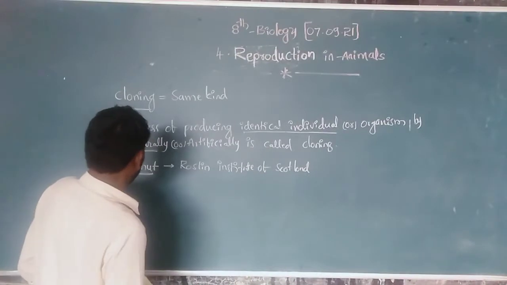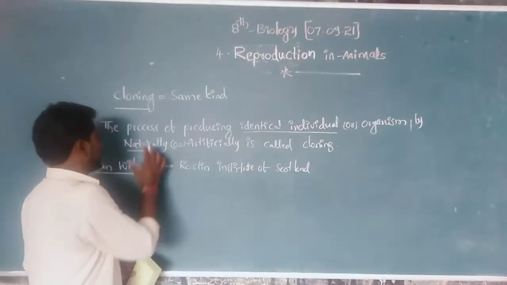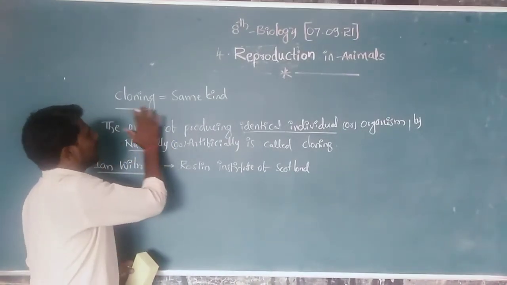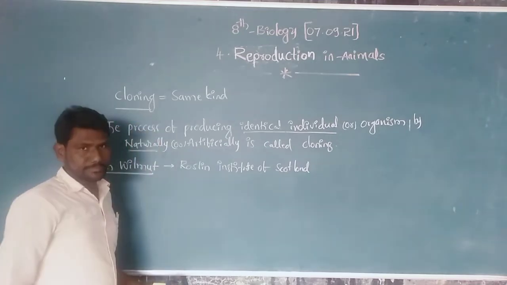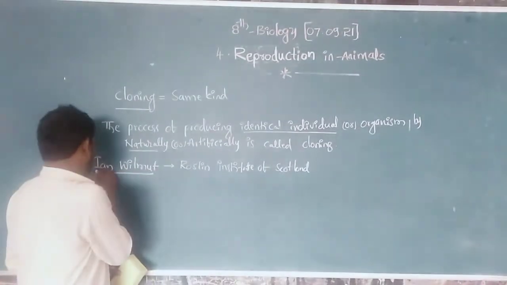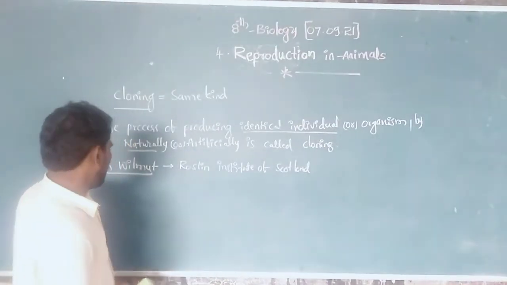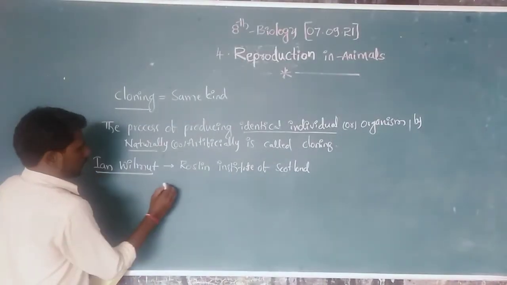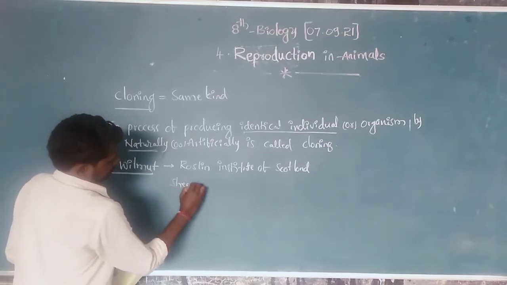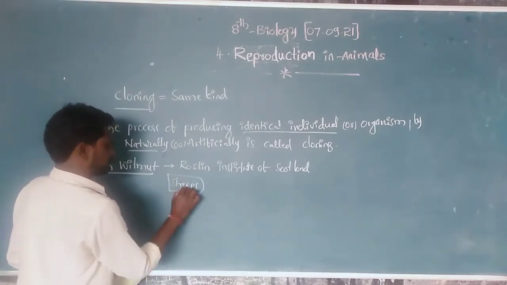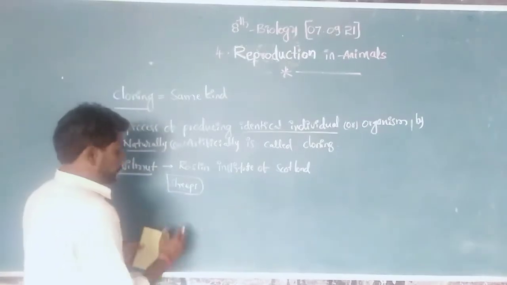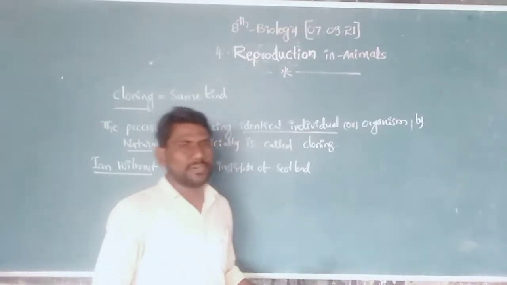Next, how did he discover the process of cloning? First of all, he conducted his experiment in sheep. He chose two varieties of sheep.